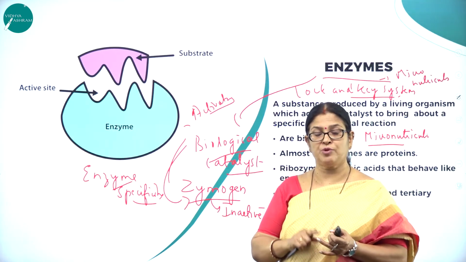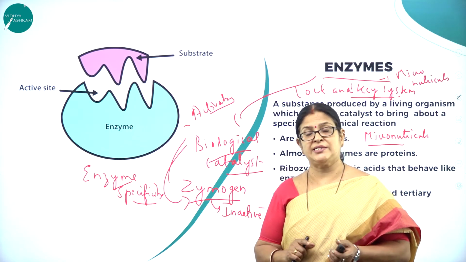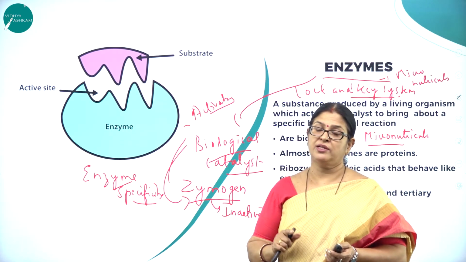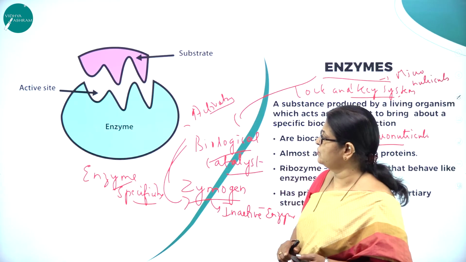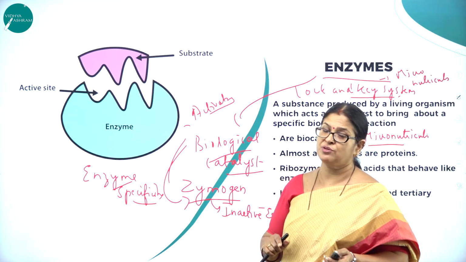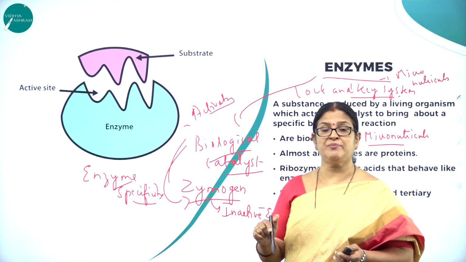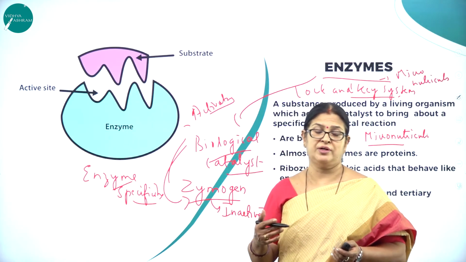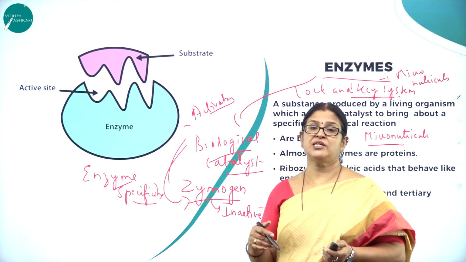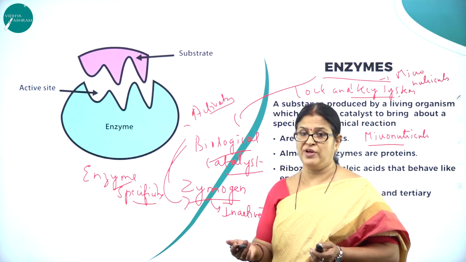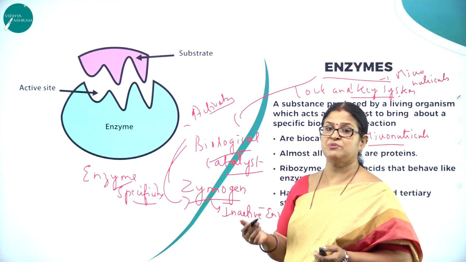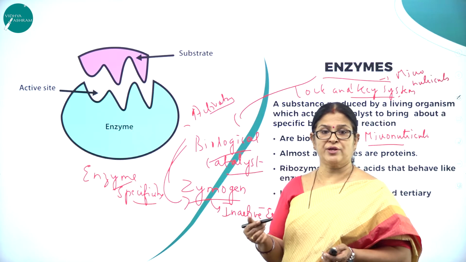Whereas carbohydrates, proteins, lipids are required in larger quantity for the body, and they are called macromolecules. Even the molecular weight differs. Enzymes and vitamins are not taken as food, but are synthesized by the body itself through the food we eat. Hence enzymes and vitamins are also called micronutrients.